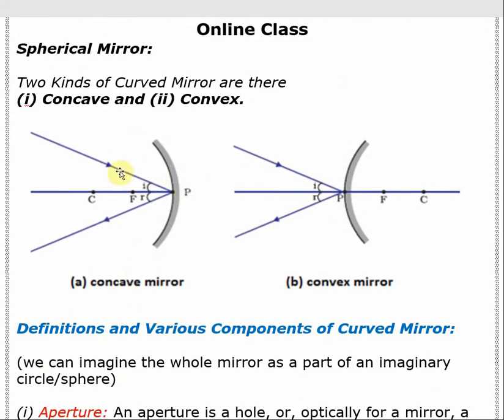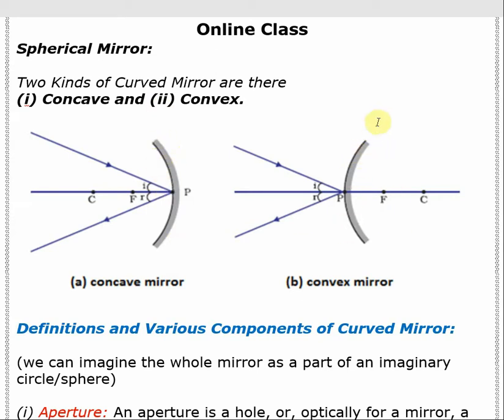So in case of concave, which kind of mirror is called concave? You can see in the concave mirror, this gray color is showing the silvering, or the aluminum coating given on the glass. In this case the mirror is bulged in, that means it is curved in. The outer portion of the mirror is silvered, or the mercury layer is given on the outer portion. Here it is making sure that the mirror is curved in.